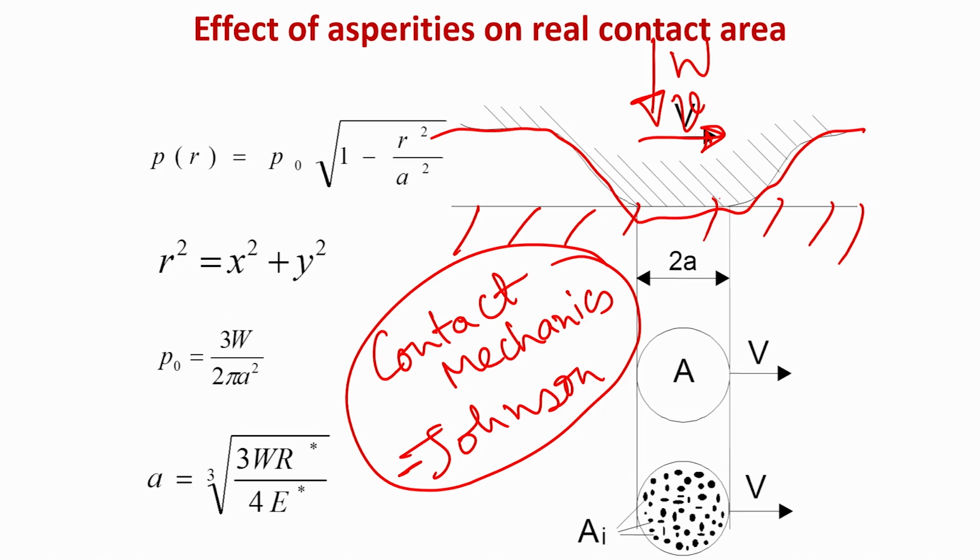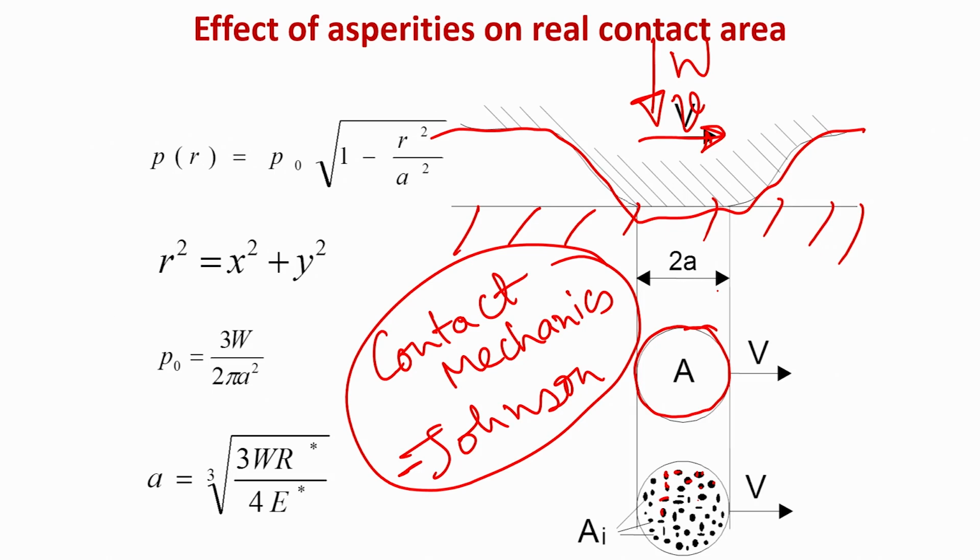Now, this is your nominal asperity area, capital A, and this is your individual spot, right. These spots are essentially asperity contacts. This is the real area of contact. Now, the summation of all these spot-like features will constitute your real area of contact.